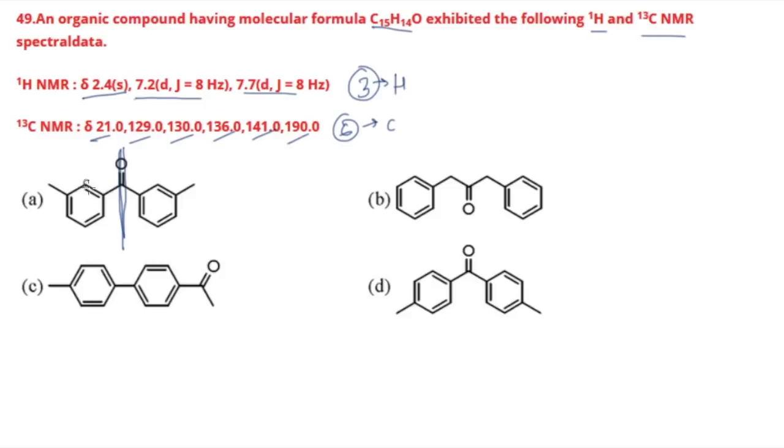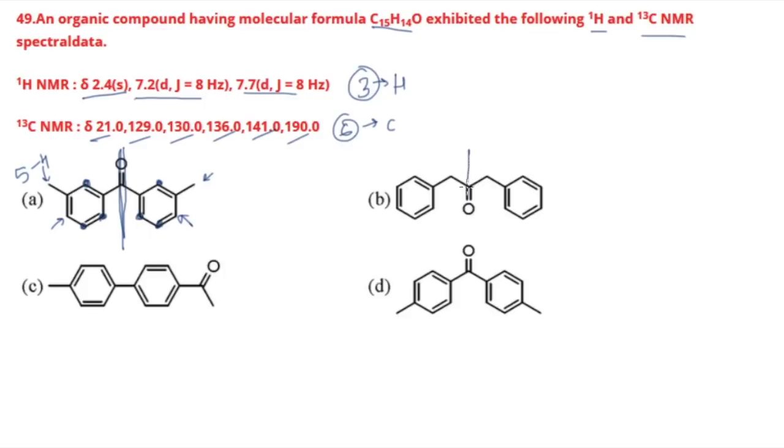So you will be having hydrogen of this and this will be of one kind. These two hydrogens will be of second kind, so two types of hydrogen till now. This is of the third kind, so three types of hydrogen. This is of the fourth kind, so four kinds of hydrogen, and this is of the fifth kind. So total 5 kinds of hydrogen. So 5 kinds of hydrogen we got for option number A.